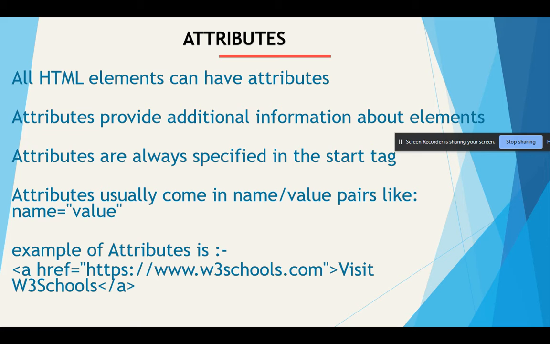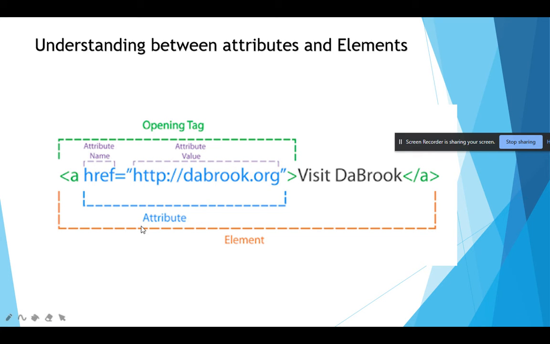Okay. So the www basically runs on your internet and goes to your web server, wherever the site is placed in the world, and gives your information to your IP, that is w3schools.com. .com is basically your extension, or you can say the domain. Okay. Now this is the understanding between attribute and element.